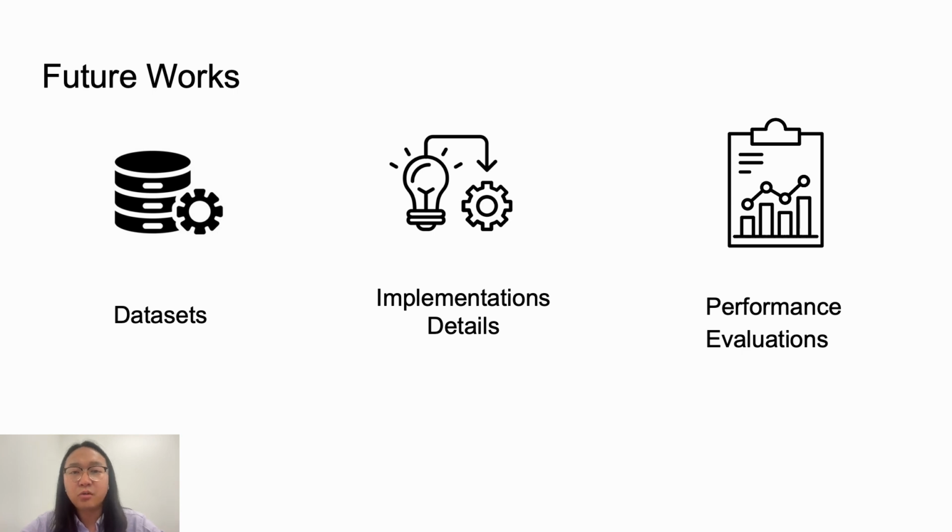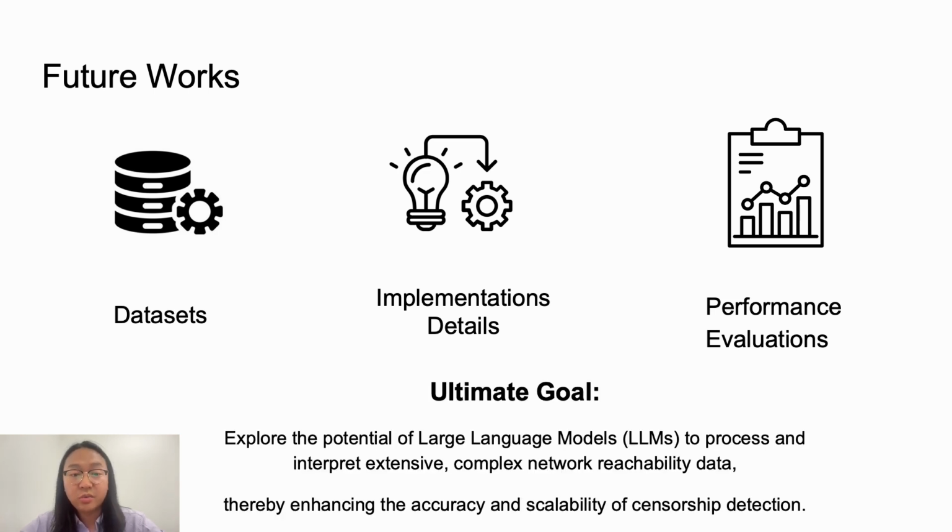Second, we will employ both qualitative and quantitative assessment by comparing our results with known instances of censorship documented in academic literature and news reports from Internet freedom organizations. Additionally, we plan to define new metrics to enhance our evaluation process. The ultimate goal is to explore the potential of large language models to process and interpret extensive, complex network reachability data, thereby enhancing the accuracy and scalability of censorship detection.